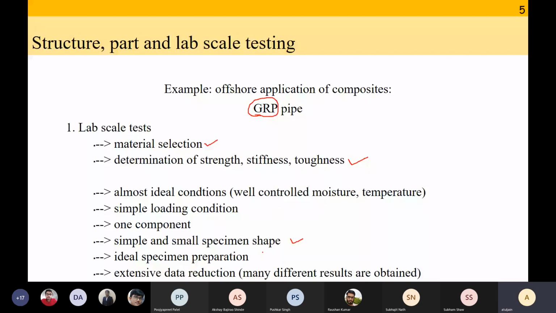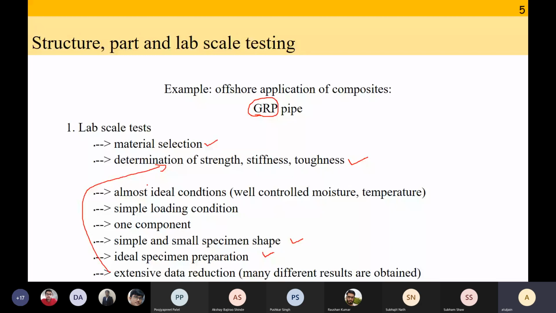And you have to do extensive data reduction, because you want to determine the strength, stiffness, and toughness. Okay. Mostly in an academic setting, these are the tests we do. We do lab scale tests.